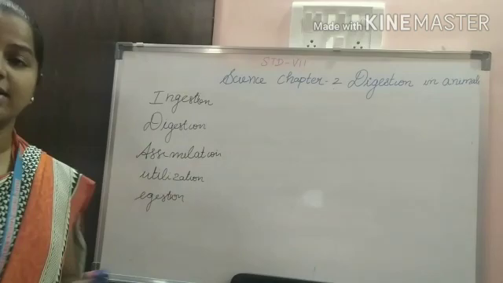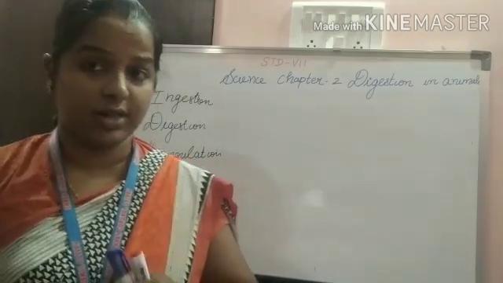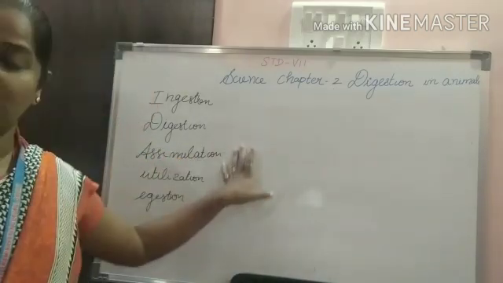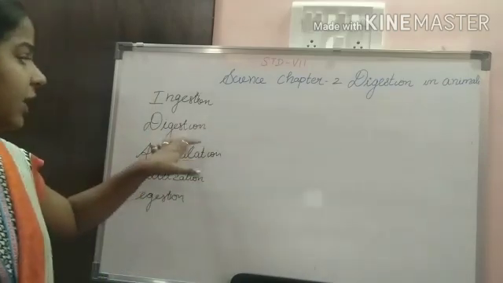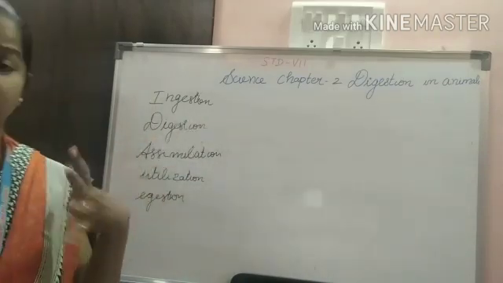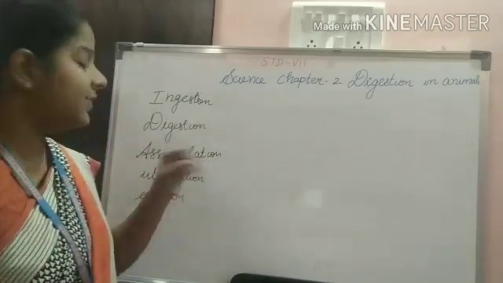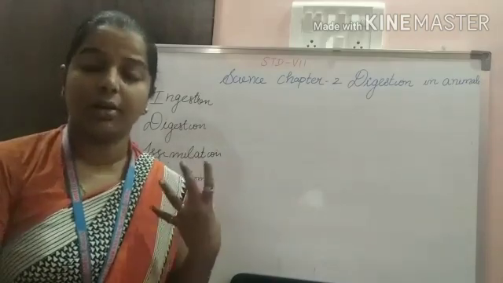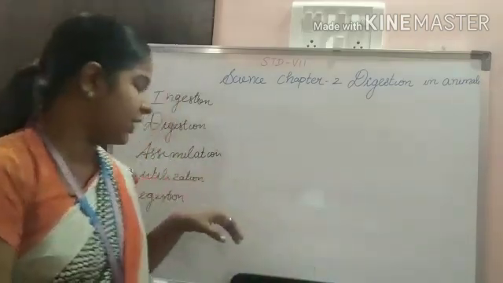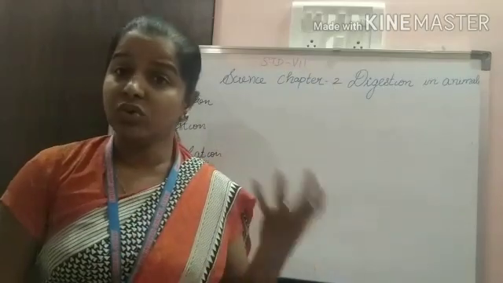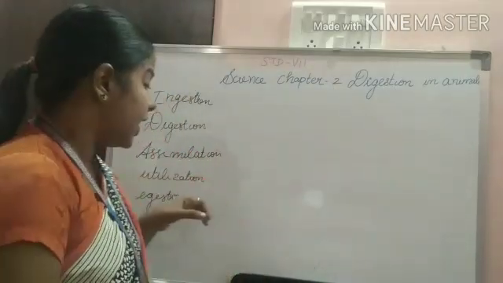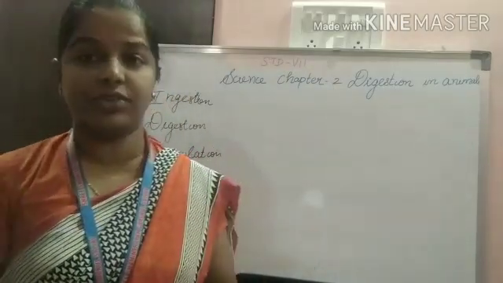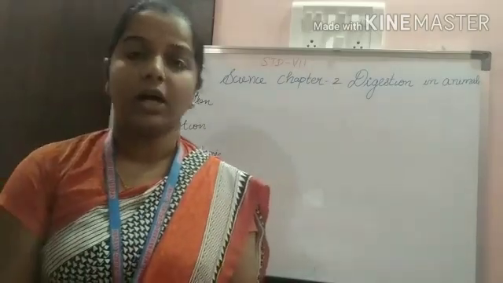This process is the same for all living organisms. Ingestion is intake of food; digestion is digesting the food into small parts; assimilation means depositing; utilization means it will be used by the organism; and egestion means excretion by the animals.